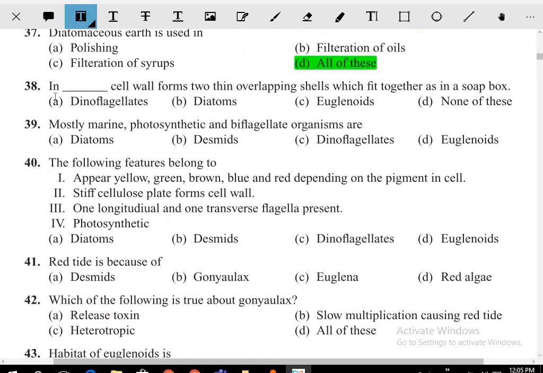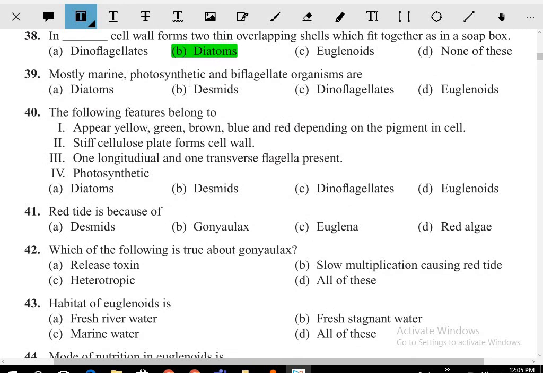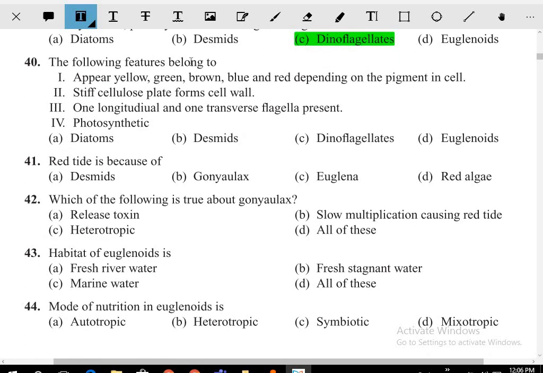All of this. The cell wall forms two thin overlapping shells which fit together like in a soap box. Soap box में fit होने वाले कौन है? Diatoms. Mostly marine, photosynthetic and biflagellate organisms. Marine होना, biflagellate भी होना, photosynthetic. These are all the features we see for dinoflagellates.